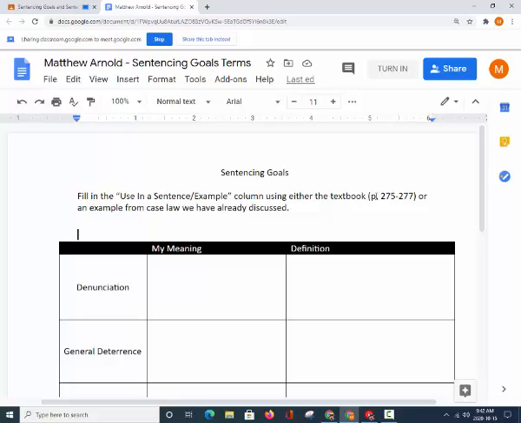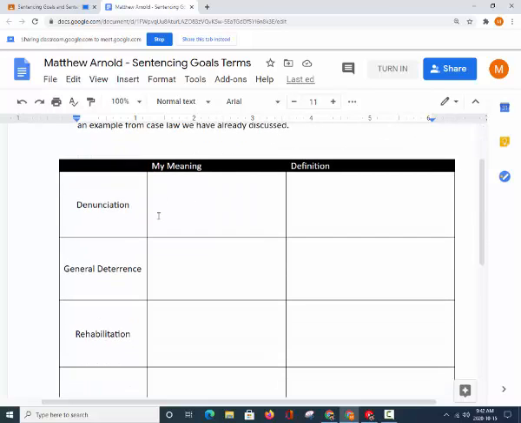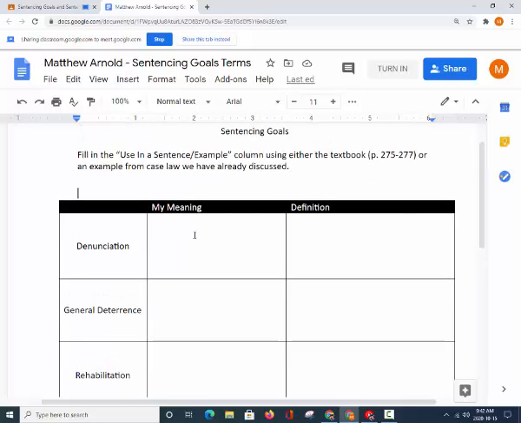So sentencing goals, and there's no textbook that we're getting this from today, so sentencing goals in this case are what the judge hopes to achieve by giving a convicted person some sort of sentence. So what the judge hopes to achieve in giving a person a certain sentence. So when they are convicted of a crime, what is the sentence that they wish to do? So the first part of this activity is that you have to come up with a meaning yourself. And you have some options here.